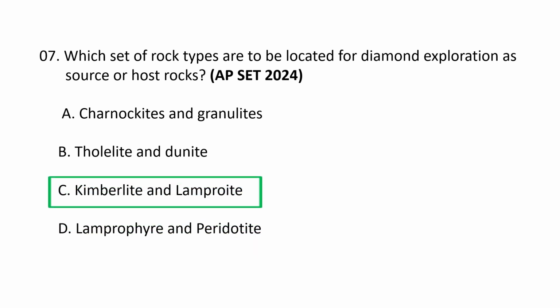So the correct option is C, kimberlite and lamproid. Kimberlite and lamproid rocks are considered host rocks for diamonds. They act as the transporting agents that bring diamonds to the Earth's surface through volcanic processes. Diamonds are not formed within these igneous rocks, but rather they are sampled and carried by the kimberlite or lamproid magma as it ascends from the deep mantle. So the correct option goes as C, kimberlite and lamproid.